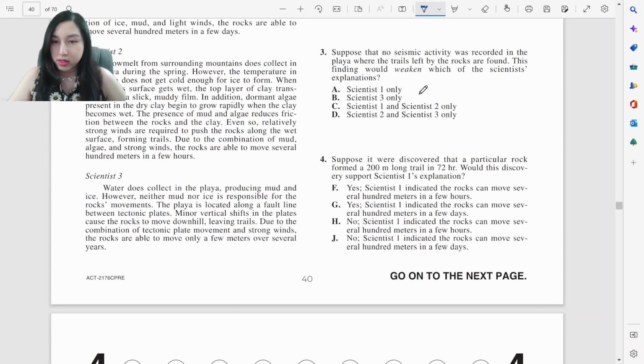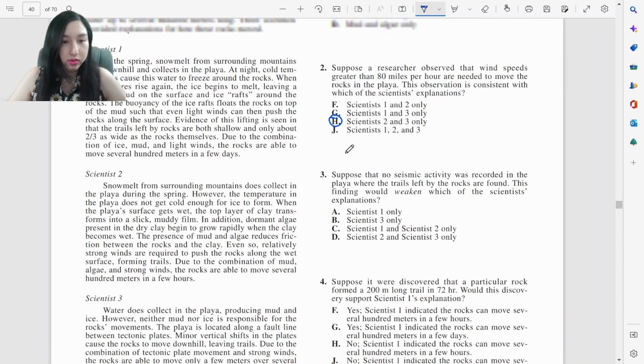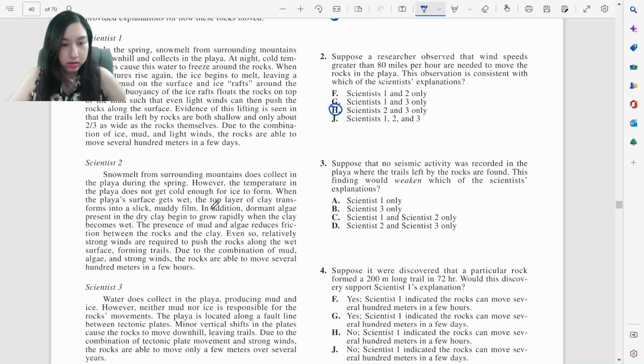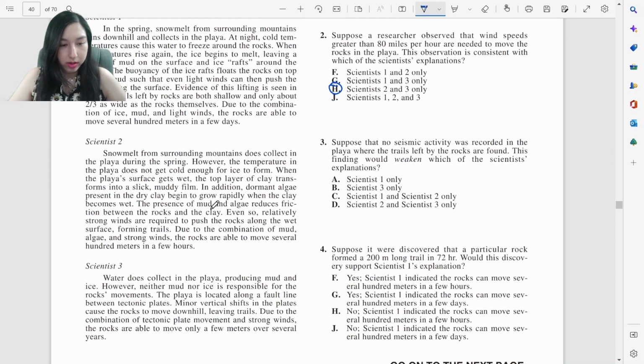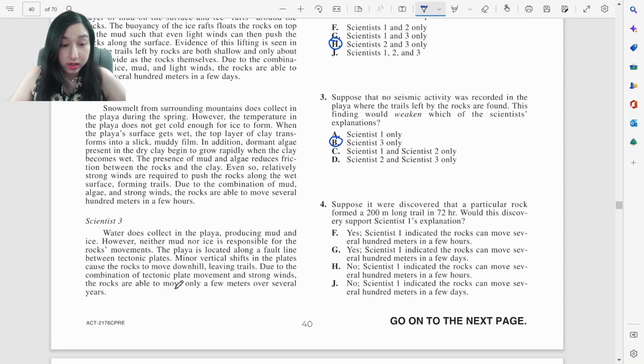Alright, no seismic activity was recorded in the playa. This finding would weaken whose explanation? Ice, mud, light winds; combination of mud, algae, strong winds. Suppose there was no seismic activity, so it's only Scientist 3, because Scientist 3's final explanation is tectonic plate movement.